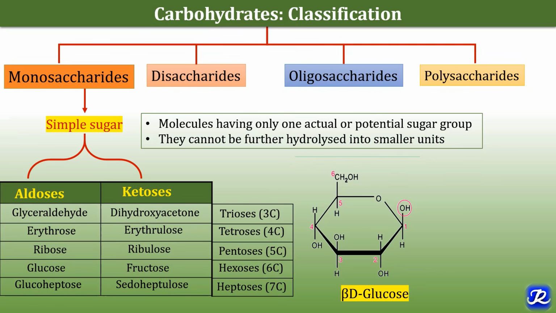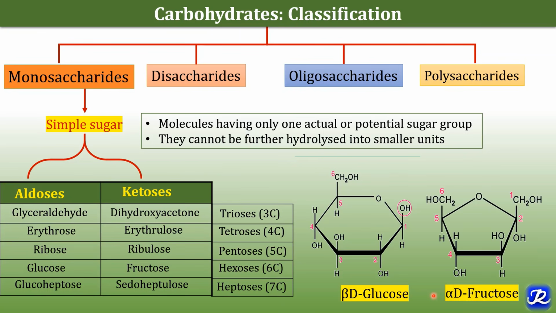This is the structure of beta D glucose. It contains 6 carbons, and why is it called beta D glucose? Beta means the hydroxyl group which is attached to carbon 1 lies above the plane of the ring, and that's why it is called beta glucose. And D means it is a D isomer. Most of the monosaccharides in living beings belong to the D series, and D glucose is the most abundant monosaccharide in nature.